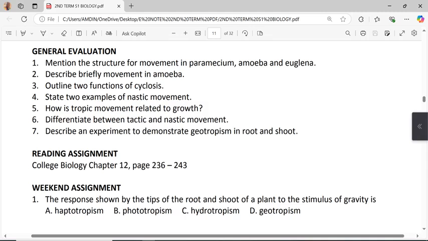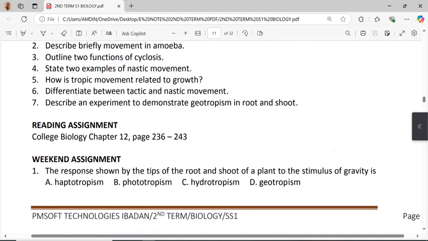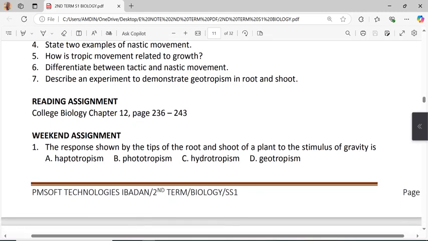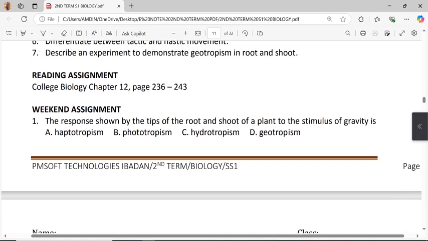Three, outline two functions of cyclosis. Four, state two examples of nastic movement. Five, how is tropic movement related to growth? Six, differentiate between tactic and nastic movement. Seven, describe an experiment to demonstrate geotropism in root and shoot.